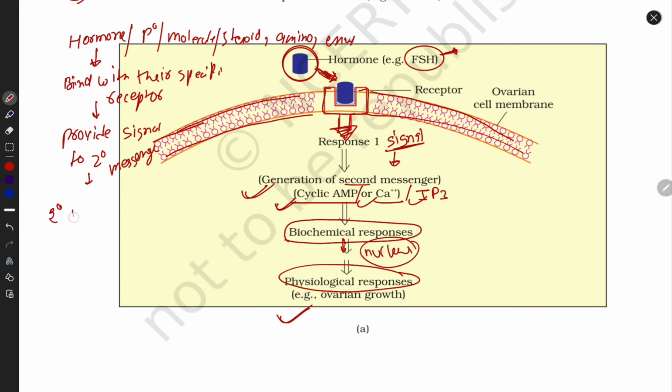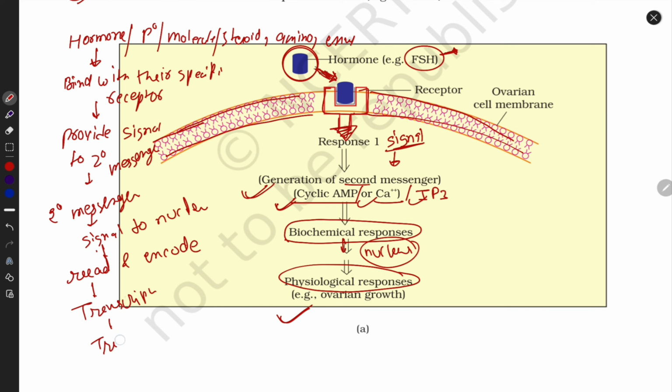The secondary messenger transfers the signal to the nucleus, and the nucleus reads and decodes the message and does transcription, then translation, forms protein, and that protein does its function. This is the flow chart.